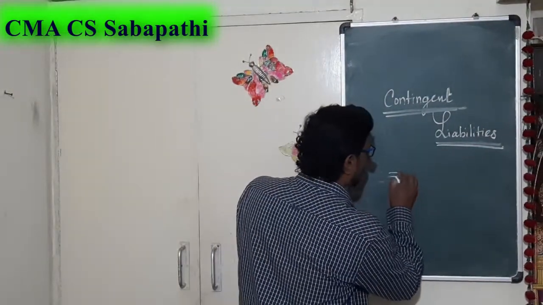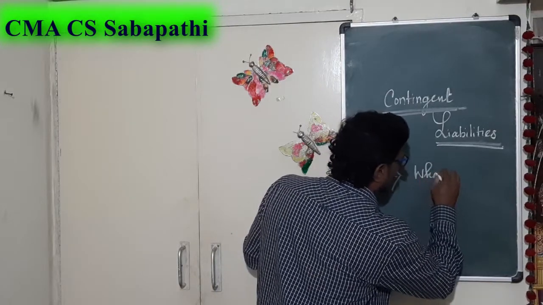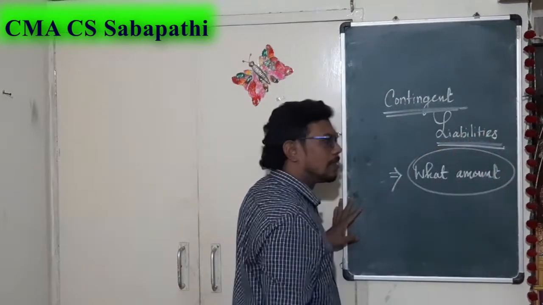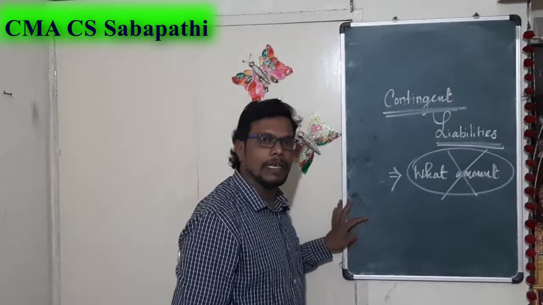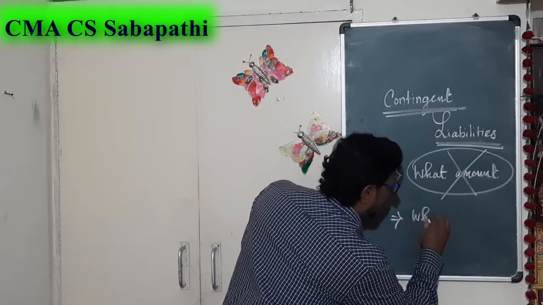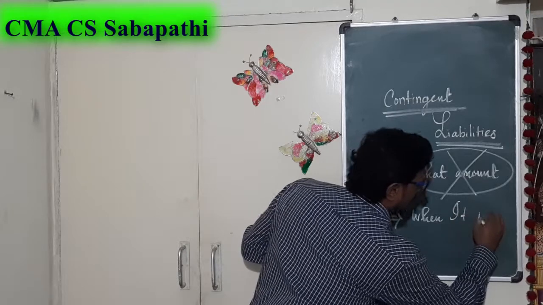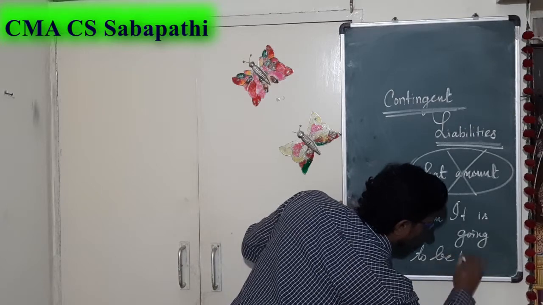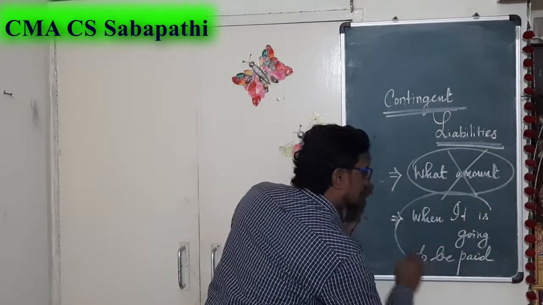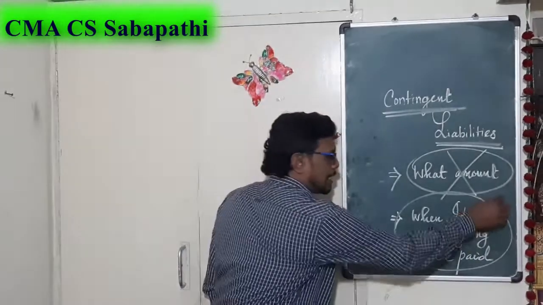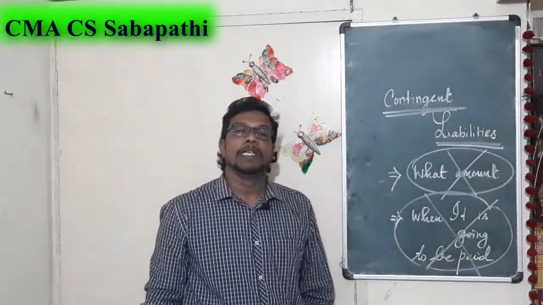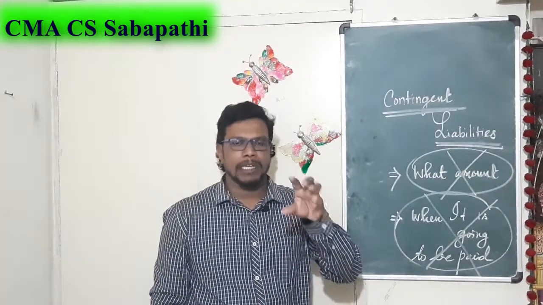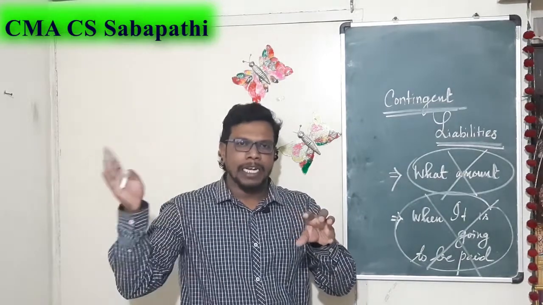So there is absence of two things. What amount are we going to pay? We don't know. Then when is it going to be paid? This also we don't know. If these two cases are fulfilled, this is what we call a contingent liability. A contingent liability is the obligation of the company based on the future occurrence of events.